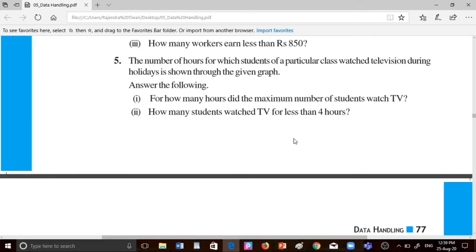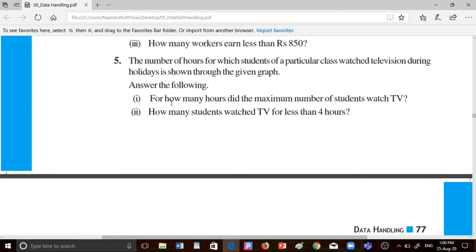Today I am going to start from question number 5. The number of hours for which students of a particular class watch television during holidays is shown through the given graph. We have to give the answer of these three questions.